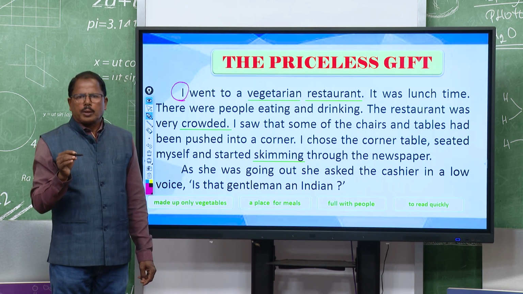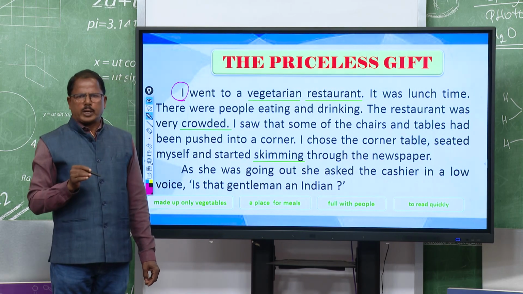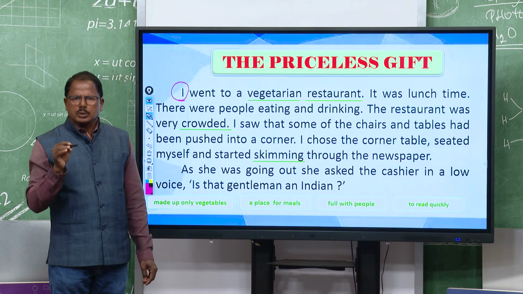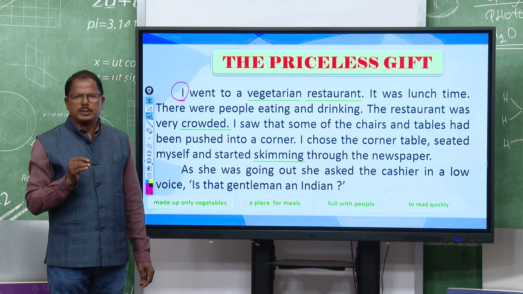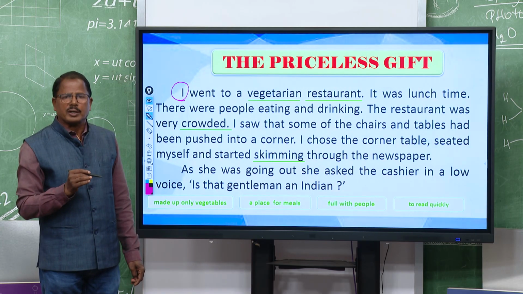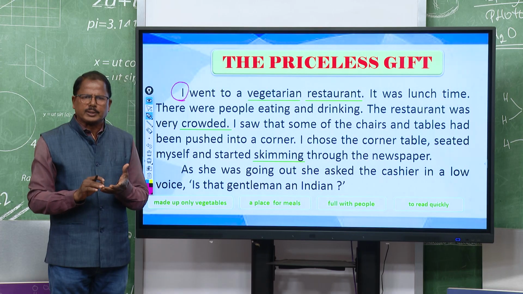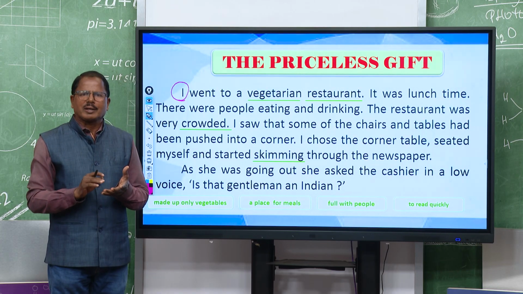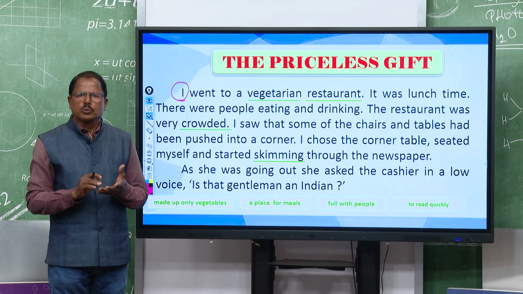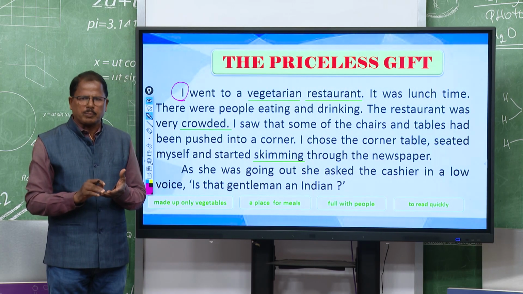And the girl here is inside the restaurant and she has come to take her meal here, right, and she asked the cashier in a low voice, is that gentleman an Indian? So, characters: some people, the writer, the cashier and a girl, and the girl asked the cashier to know about the gentleman who was reading the newspaper, right.